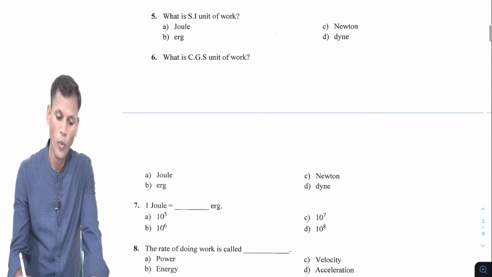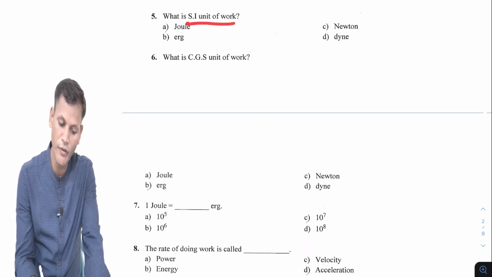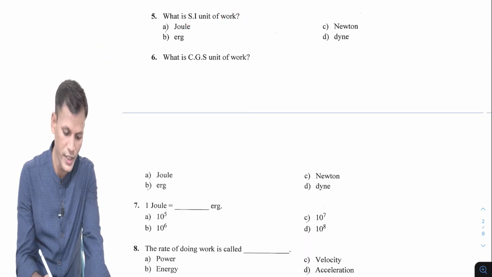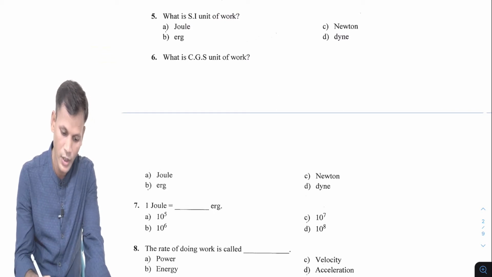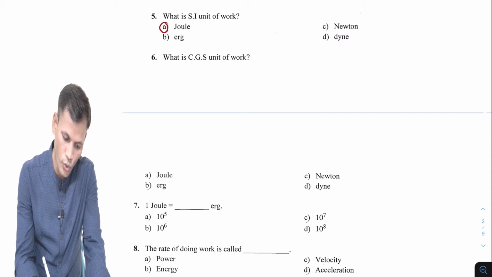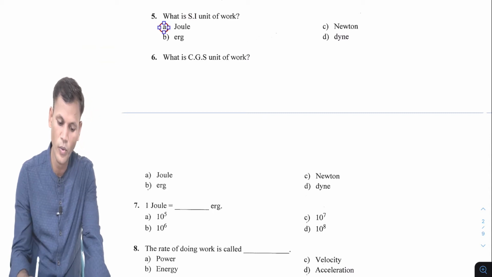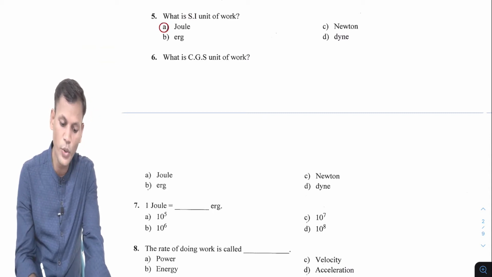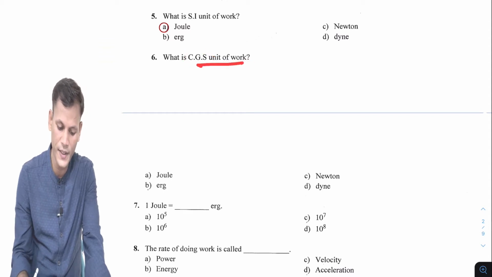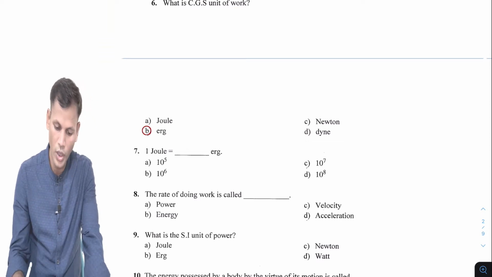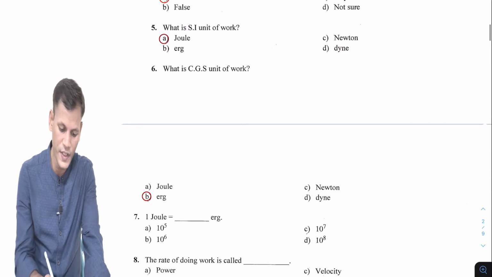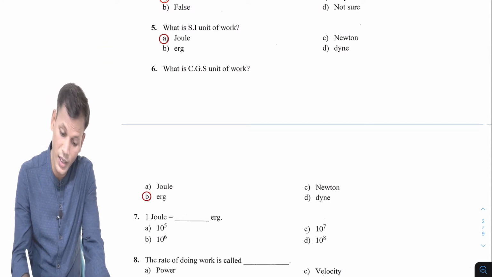Next one: what is the SI unit of work? Of course we know about it, so no need to explain it much. It is joule. Joule is the SI unit of work. The CGS unit of work is erg. And there is one relation between joule and erg, we know.